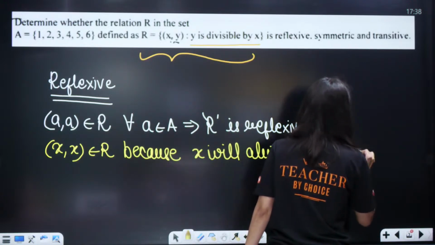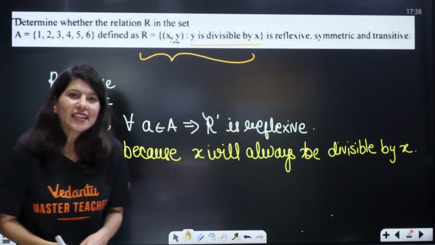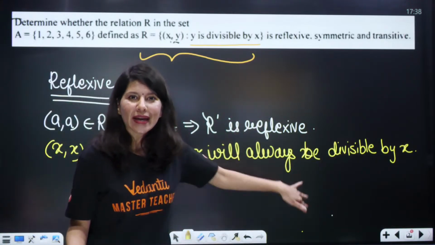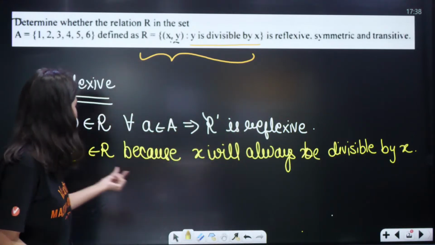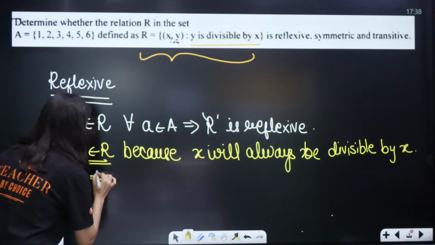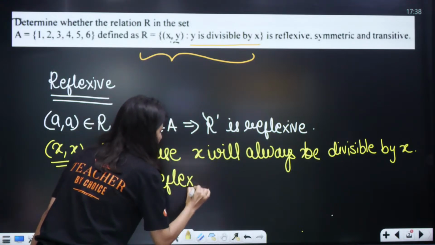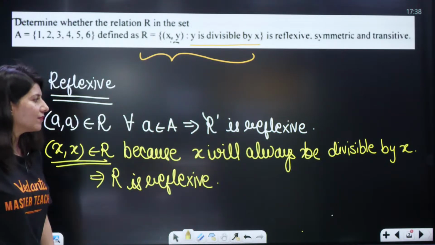Any number is obviously divisible by itself, right? So in our condition, x comma x definitely will belong to R. That means this implies R is reflexive. Okay, R is reflexive.